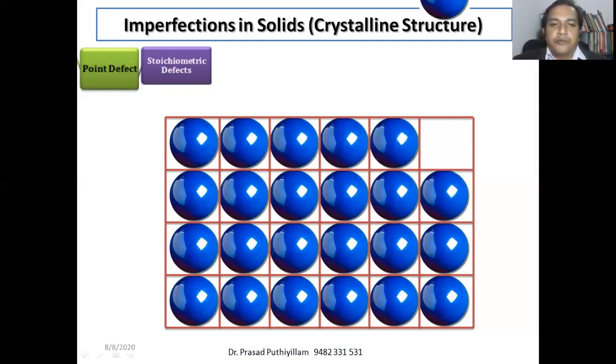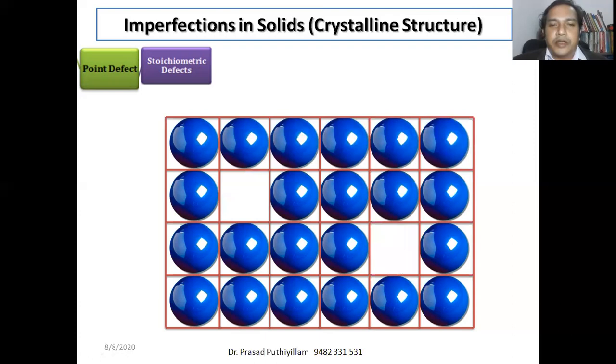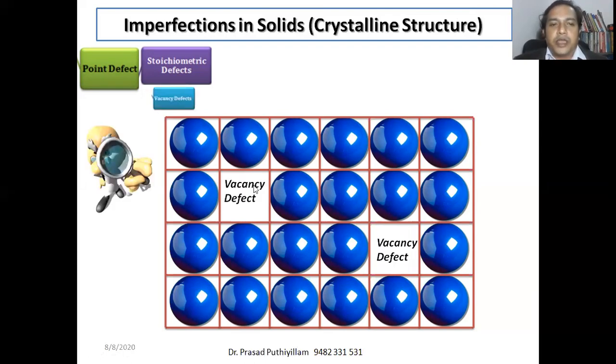But if a few atoms are missing from those points, say while becoming a crystal lattice from liquid state or gaseous state, when we crystallize it to a solid state, or from amorphous state we convert into crystalline state, few atoms or molecules are missing, it creates a vacancy. So that is called vacancy defect.